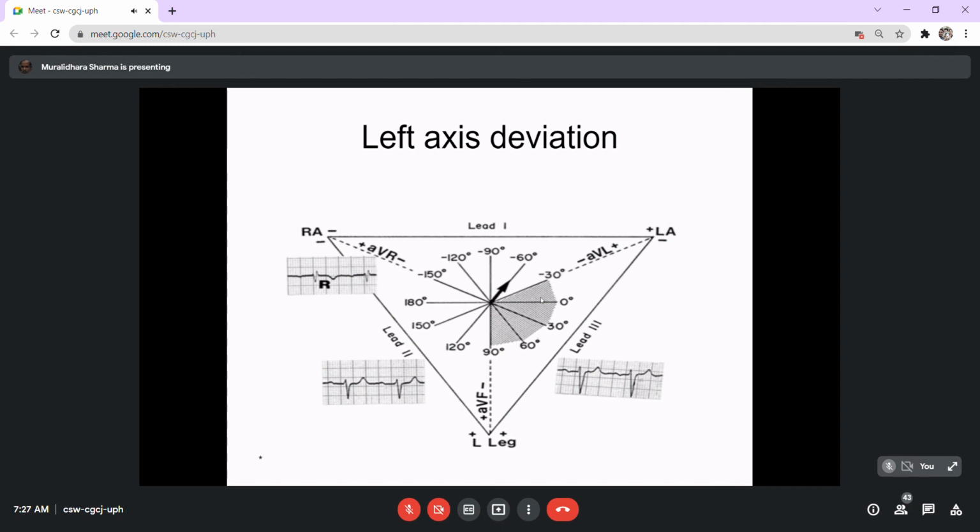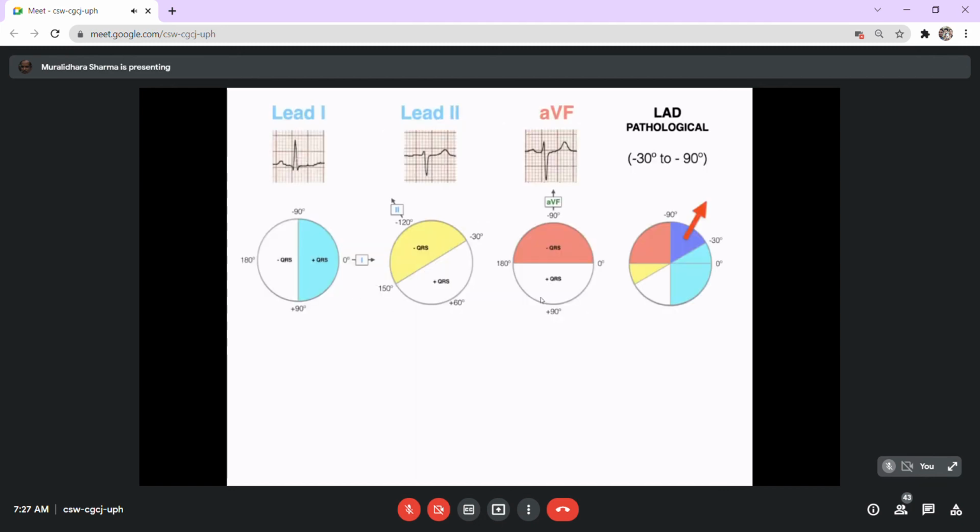But these days the value of this axis assessment has been lost because of echocardiography, and usually it's not given equal importance. But a basic idea of an axis assessment is important, though it may not be accurate in terms of the degrees. Now, to highlight the same issue with the slide, some more of the usual formulas.